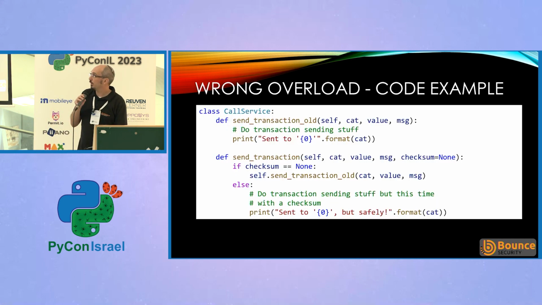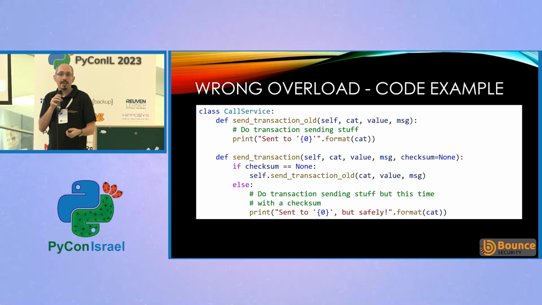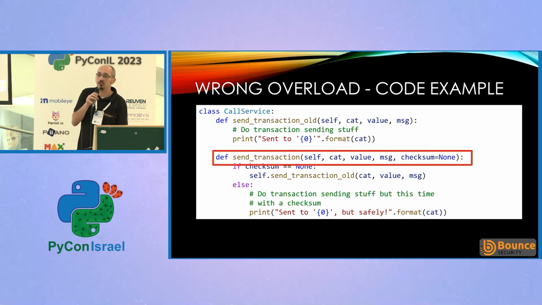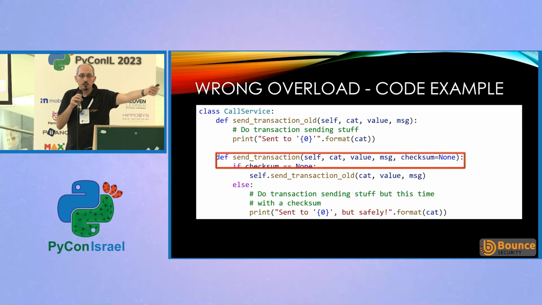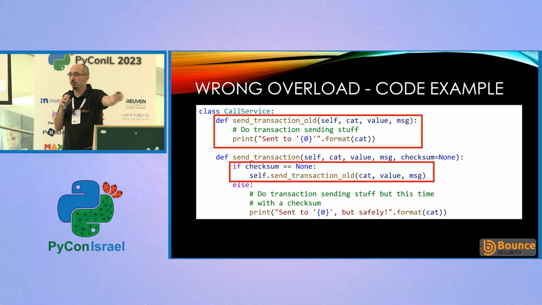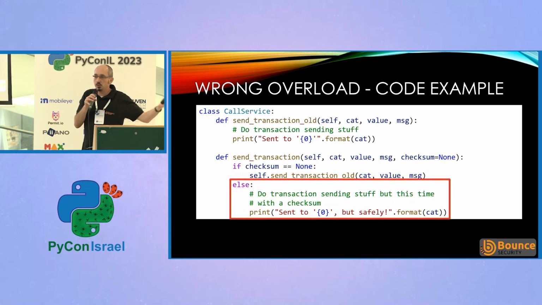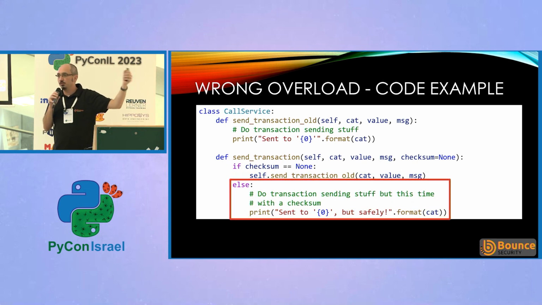So our new code looks like this. We've now got an updated version of send transaction that has an optional checksum. If they don't send the checksum because it's the old version of the code, then it will go through to the old version of the code, and it will carry on as it did before. But if they do send the checksum, then it will validate the checksum, and we can be sure that we've definitely done the right transaction.